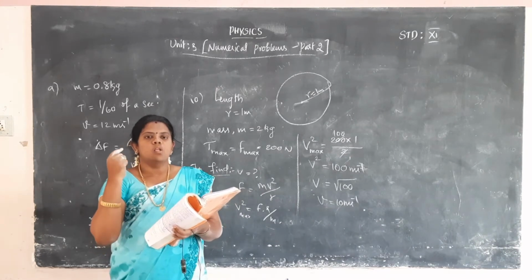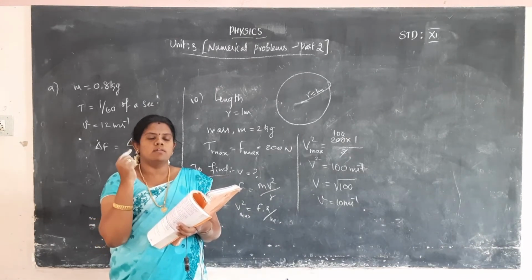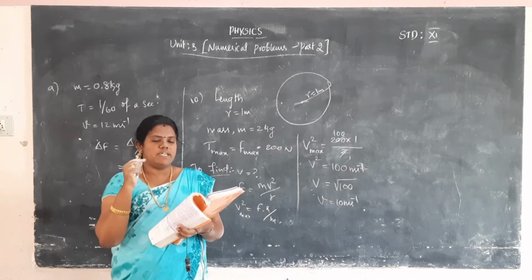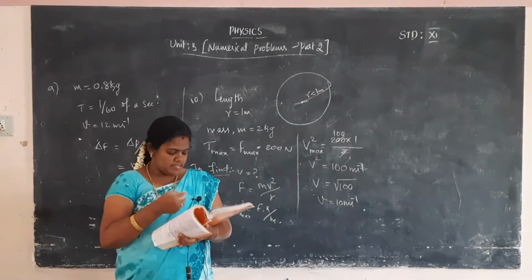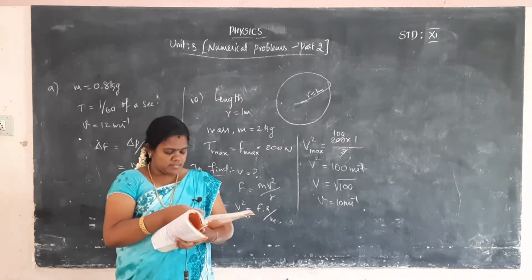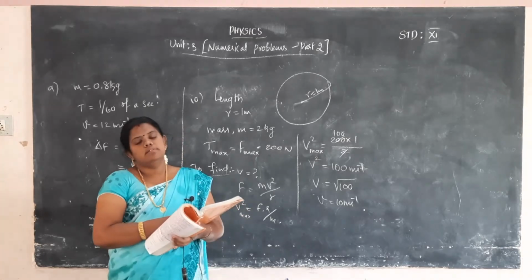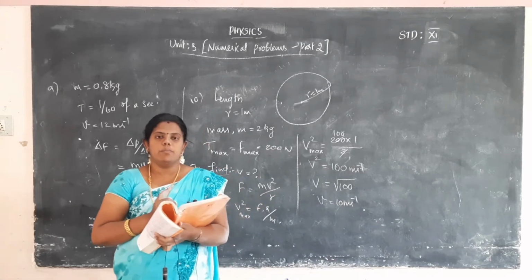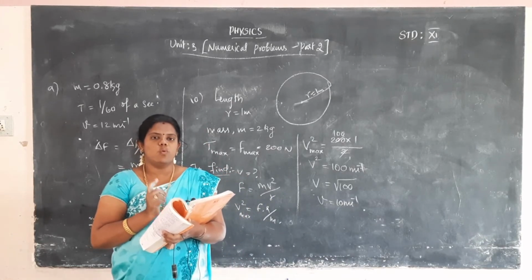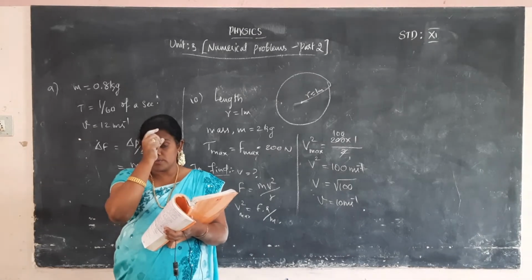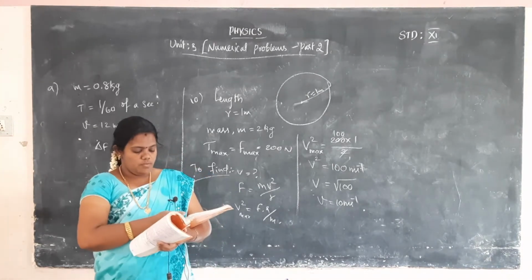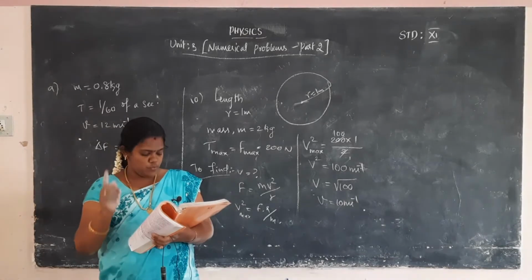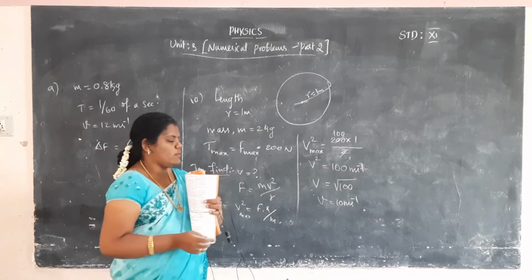The time taken for the moon to revolve around the earth is 27.3 days. That is considered as 30 days per month. Once in 27.3 days the moon revolves around the earth. So we want to calculate what the tension is that exists. So we want to calculate the centripetal force first.